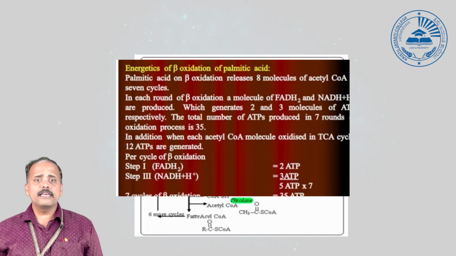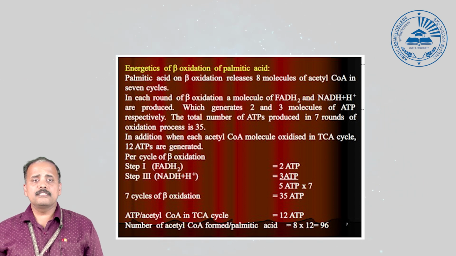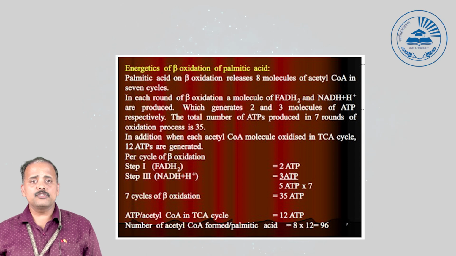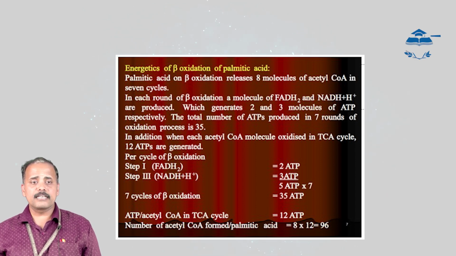Talking about the energetics of beta oxidation. If you consider the standard fatty acid, palmitic acid, when it undergoes beta oxidation, it releases 8 molecules of acetyl CoA in 7 cycles. In each round of beta oxidation, FADH2 as well as NADH plus H plus are produced, which generate 2 and 3 molecules of ATP respectively. The total number of ATPs produced in 7 cycles of oxidation is considered as 35.